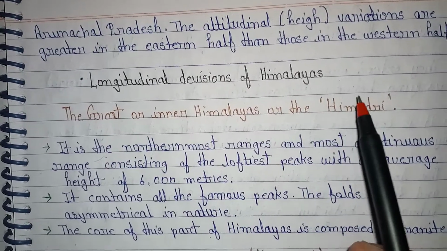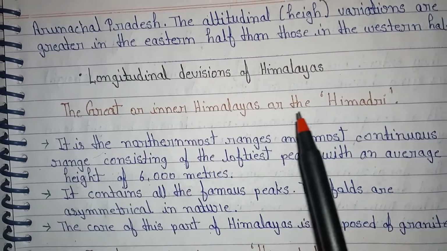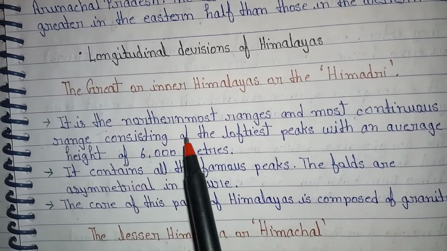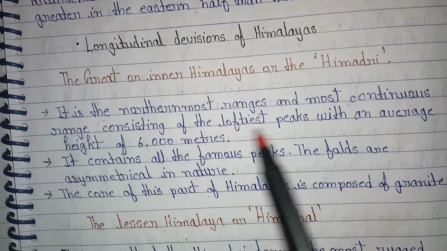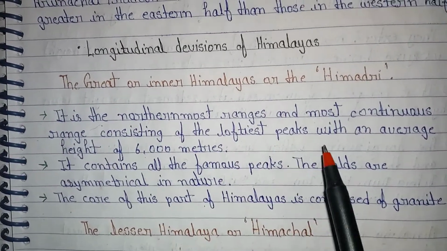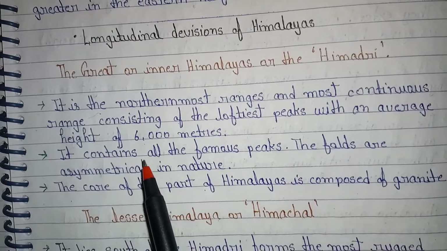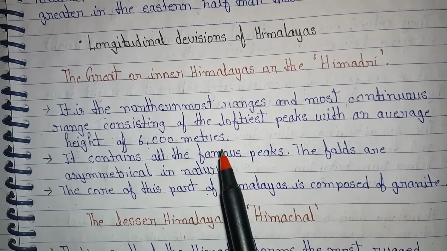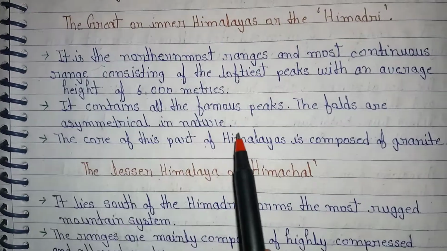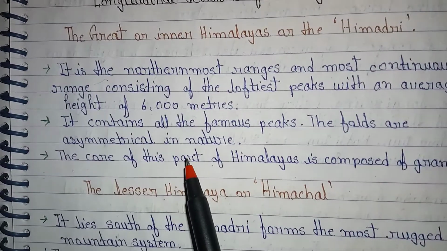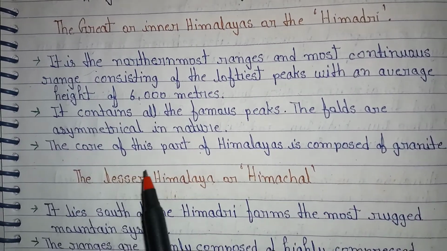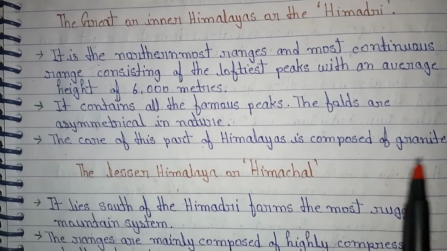Longitudinal division of Himalayas. The Great or Inner Himalayas are the Himadri. It is the northernmost range and most continuous range, consisting of the loftiest peaks with an average height of 6,000 meters. It contains all the famous peaks. The folds are asymmetrical in nature. The core of this part of the Himalayas is composed of granite.